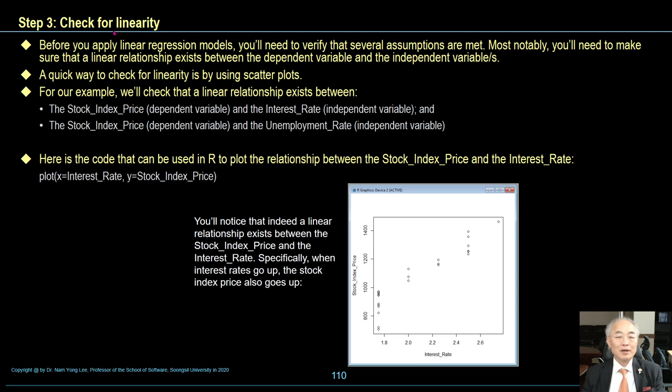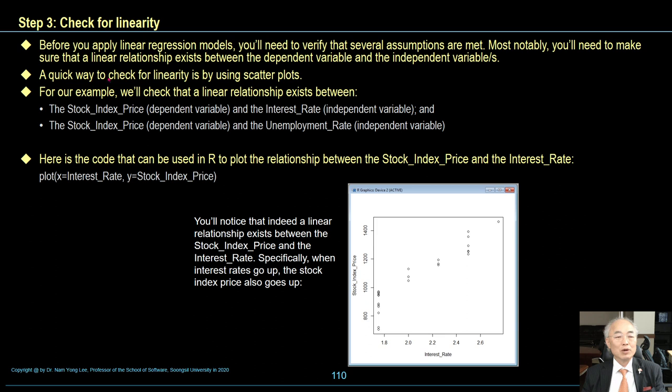So the next step is to check for linearity. We can check the linearity by using a plot. Before you apply linear regression models, you will need to verify that several assumptions are met. Most notably, you will need to make sure that a linear relationship exists between the dependent variable and the independent variables.